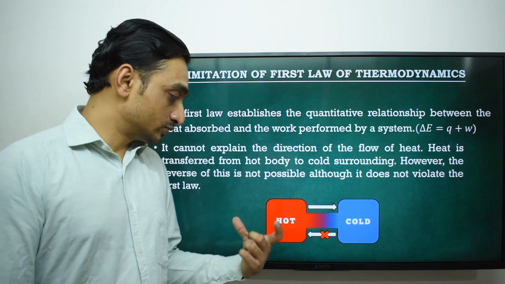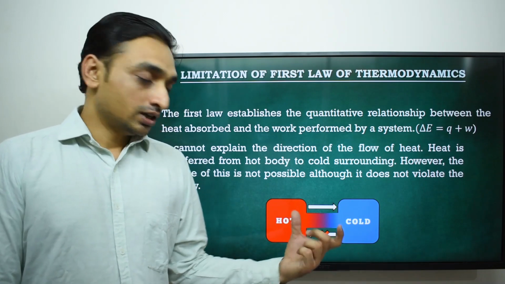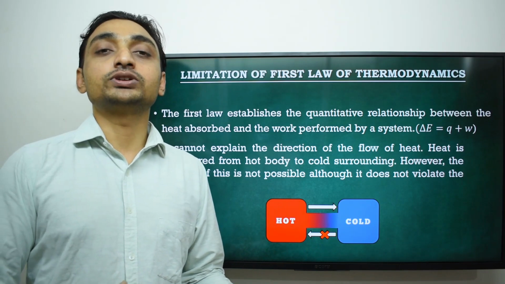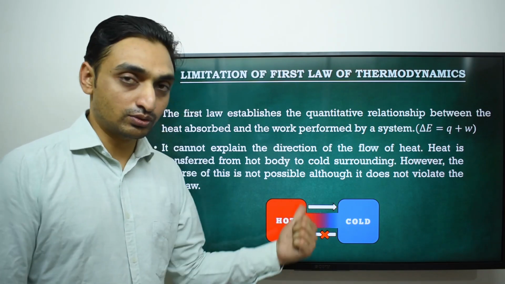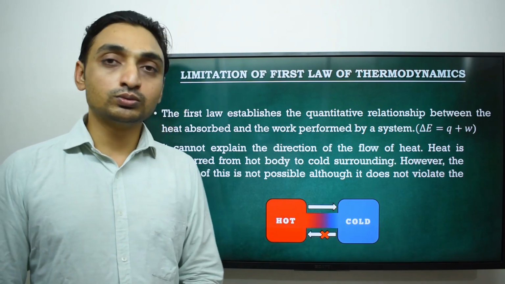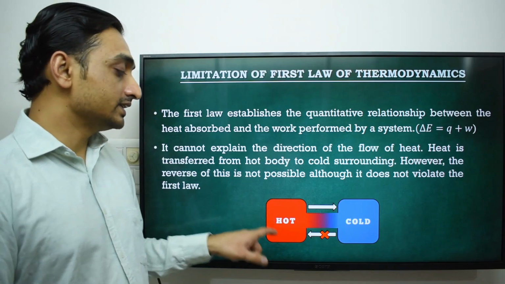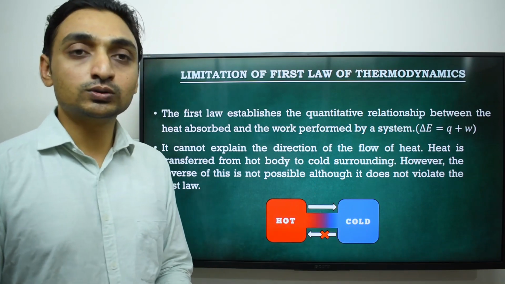If we have two bodies, one hot and one cold, when both bodies are brought into contact with each other, the heat from the hot body continuously transfers to the cold body. So it is a natural phenomenon.